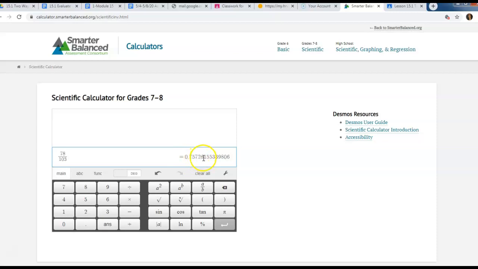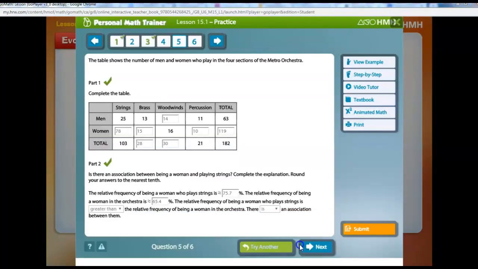0.75728, sorry. Now as a percent, I need to change it to a percent. So I multiply it by 100, because I want to find the percent. So that's going to be 75 and 7 tenths because this is a 2, so it stays at 75.7. Rounded to the nearest tenth, the next one is a 2, so it stays at 75.7. So that is why right here I put 75.7.